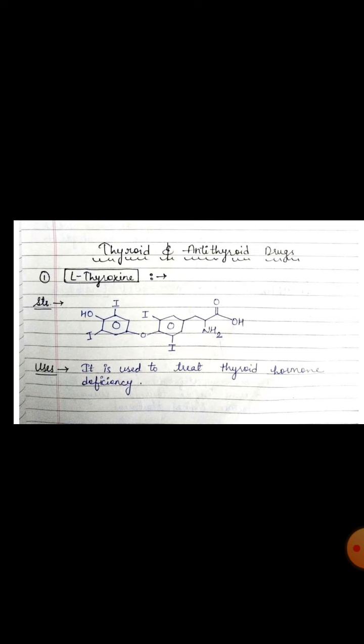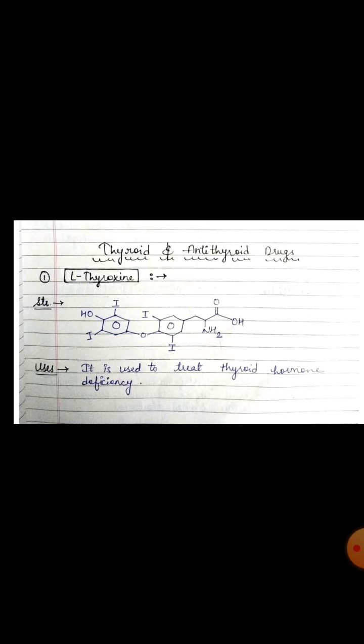Now come to the next step, that is coupling. Coupling means the pair of MIT and DIT are coupled to form T3 and T4, which are catalyzed by the same peroxidase enzyme.